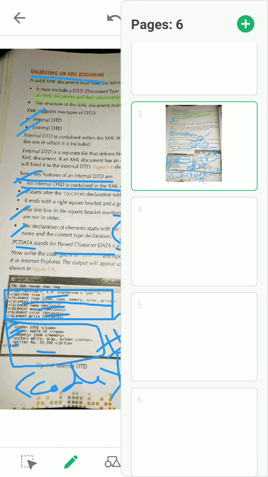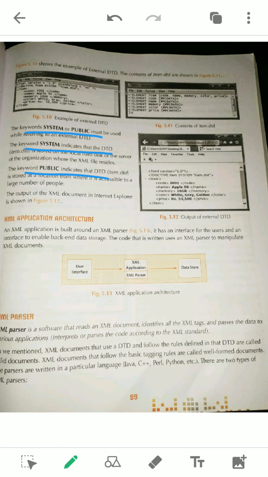On the next page, if you see the external DTD, this DTD is written separately and the XML is written separately. Both parts are now separated from each other. Both files are saved with different file names. Here item.dtd is saved and this may be .xml or something. These are linked in the first line. You can see how it is linked: DOCTYPE item SYSTEM item.dtd.